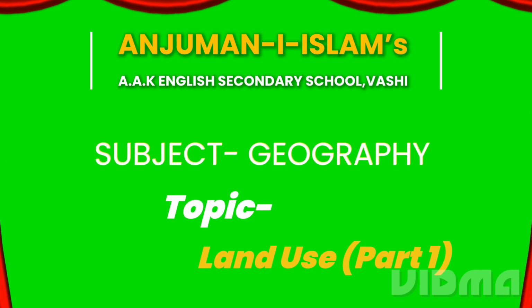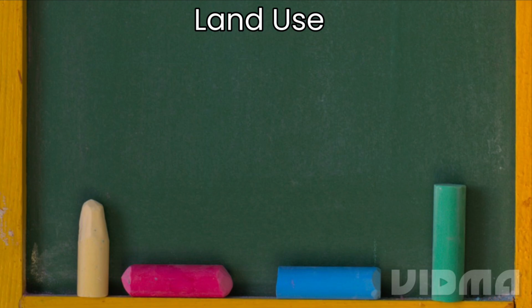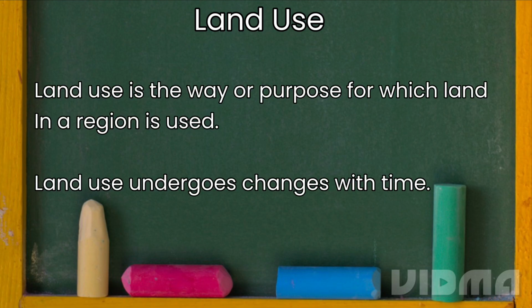Today we are going to study the subject of geography, and our topic for today is land use, part 1. Now, what is land use? Land use is the way or purpose for which land in a region is used. Land use undergoes changes with time. Land use is basically how we humans use the land. For what purpose? We use land for building buildings, malls, for entertainment purposes, to build playgrounds. All these are the different types of land use.